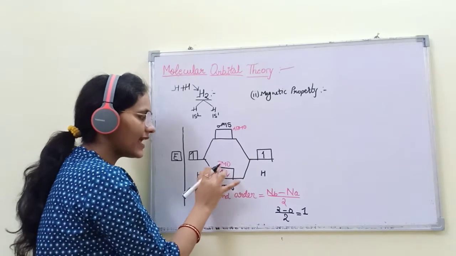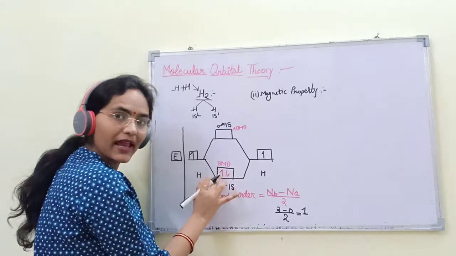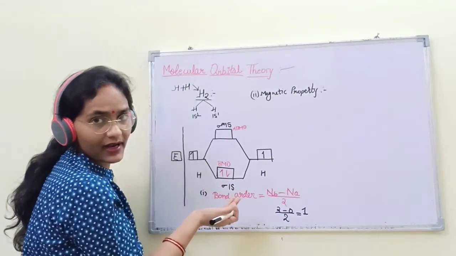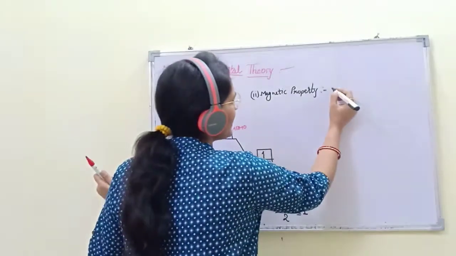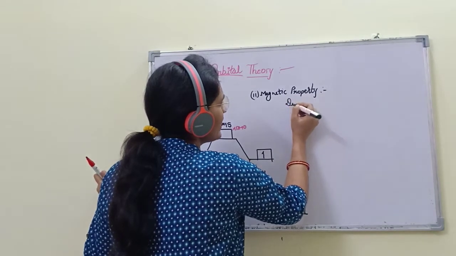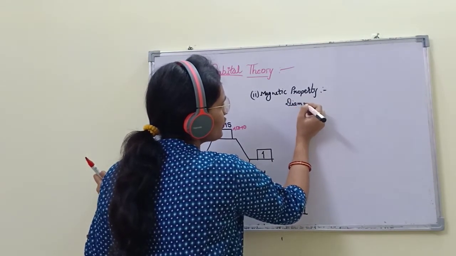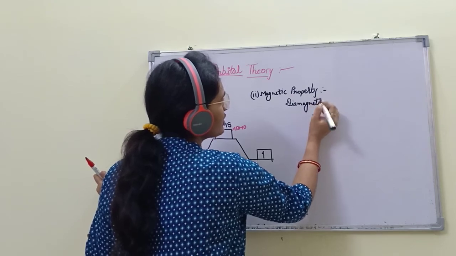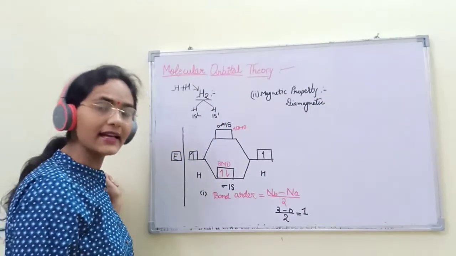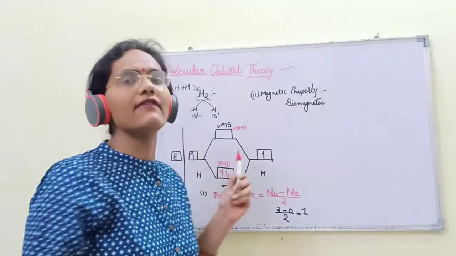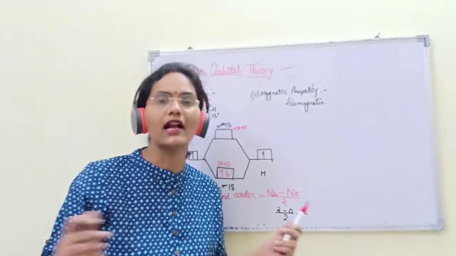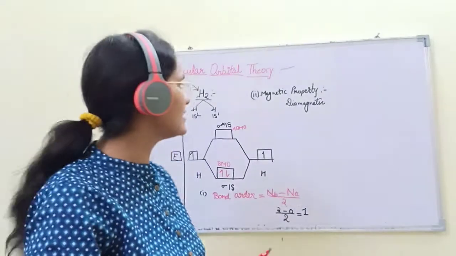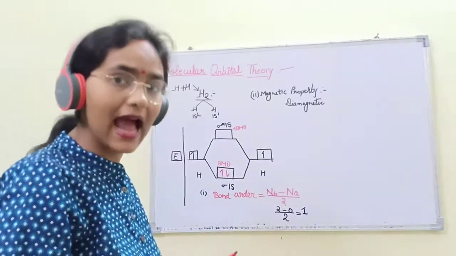If all electrons are paired, 2 electrons are present which are paired, then the magnetic property of this H2 molecule is diamagnetic. What is diamagnetic? If electrons are paired, they are not attracted by the magnetic field. This molecule is diamagnetic.